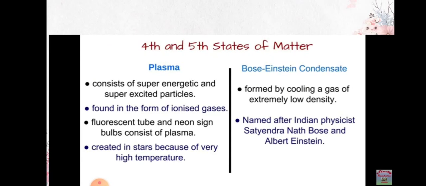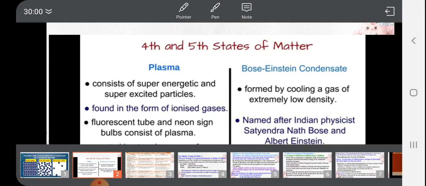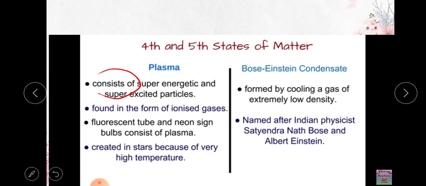After these three states, let's discuss the fourth and fifth states of matter also. We are going to learn about these states of matter in detail in higher standards. So what is the fourth state of matter? Plasma is the fourth state of matter. It consists of super energetic and super excited particles, and this plasma is made up of ions, positive ions and negative ions.